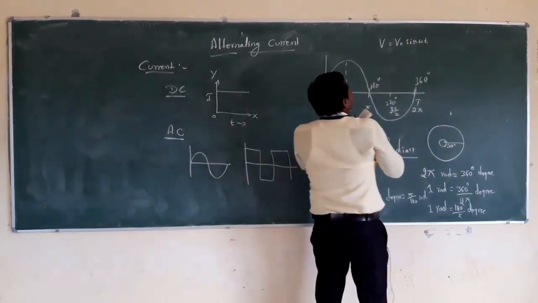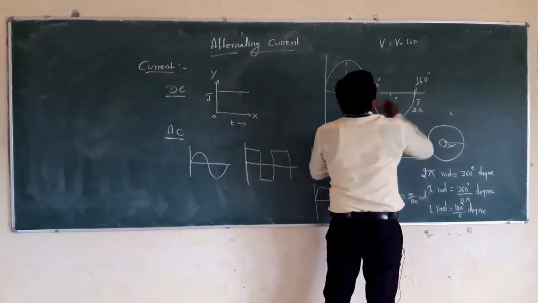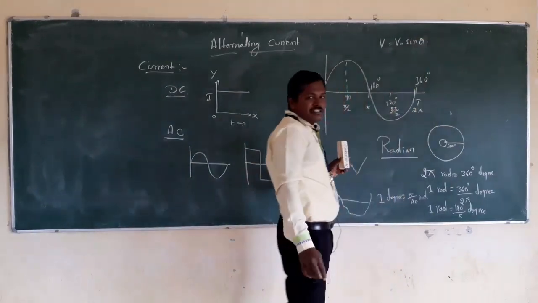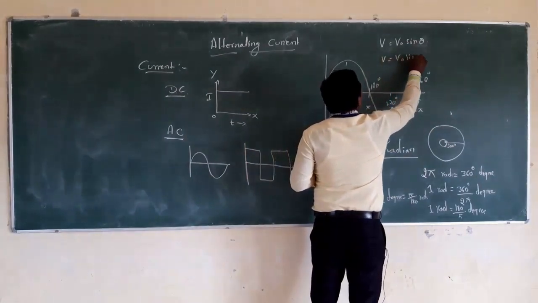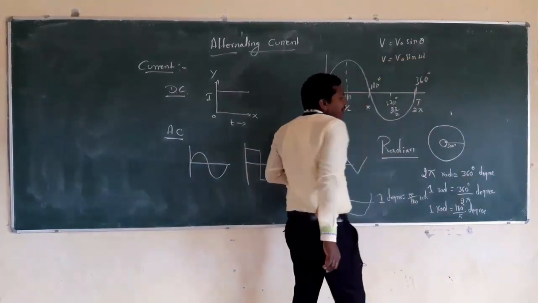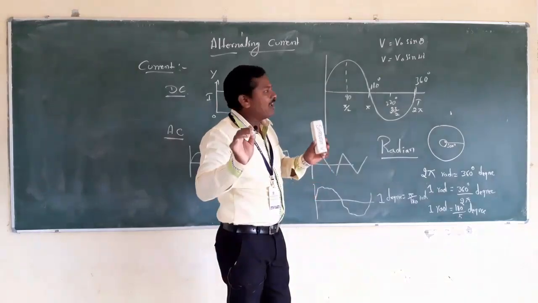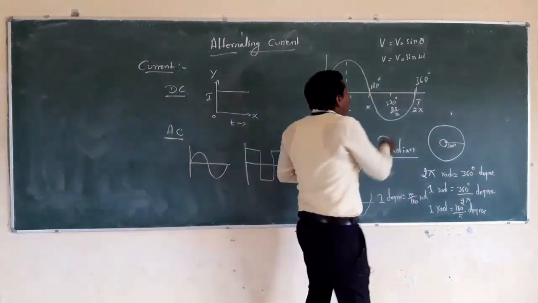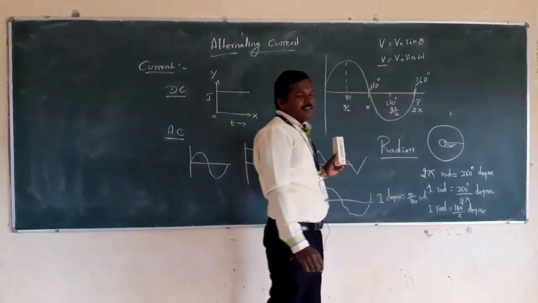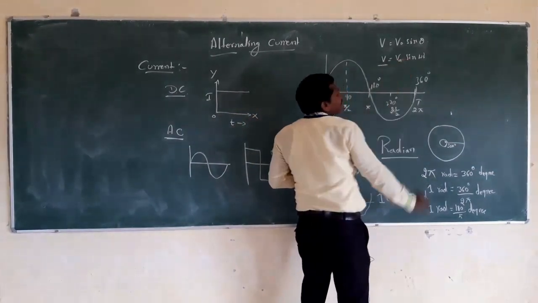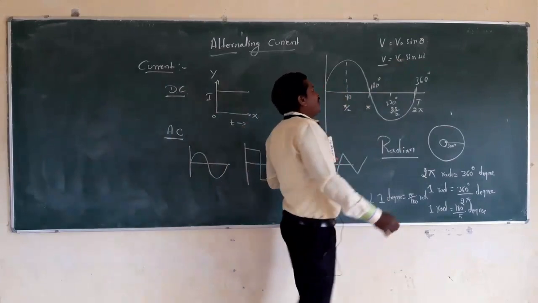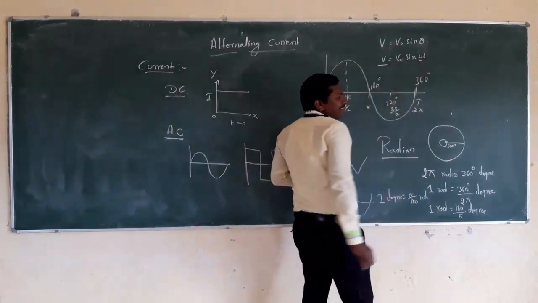We can also represent it as sine theta, where theta is nothing but angular displacement. So here V equals V naught sine of omega t, where angular displacement is represented by omega t. Here V is the instantaneous voltage, V naught represents the peak value of the voltage, and omega represents angular frequency.